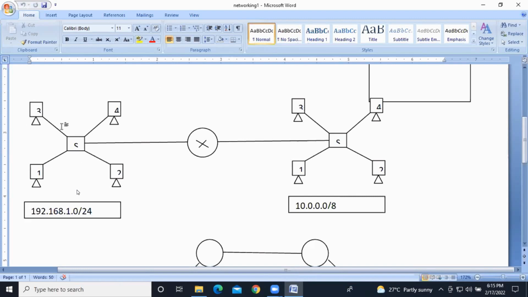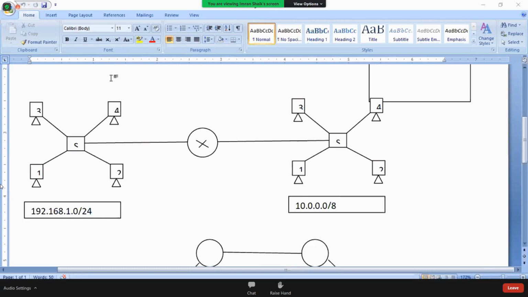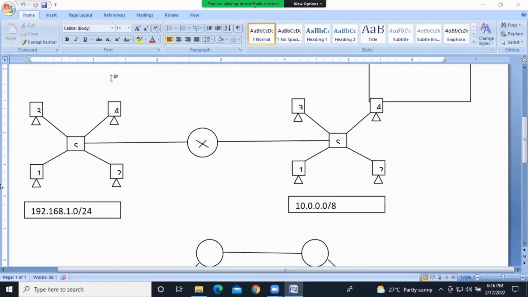Guys, this is one physical network, right? Legacy network. Okay. So this is one physical network, guys.